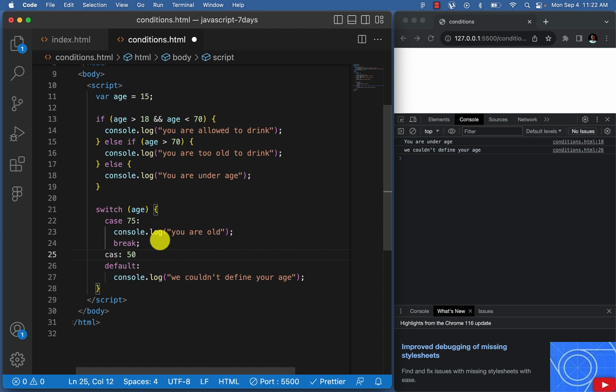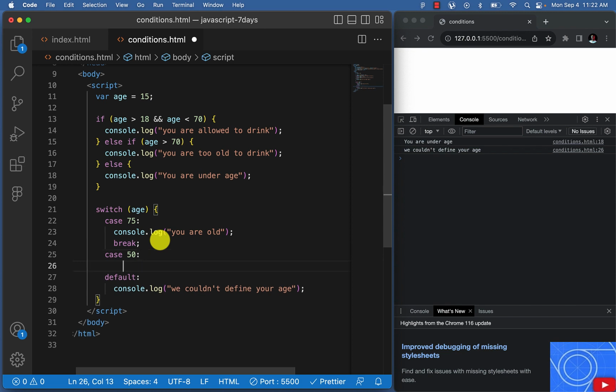Let's put this here, case 50. I did the wrong thing, Control Z. Let's say case 50. Case 50 now, we could say console.log, let's just type allowed to drink. All right.